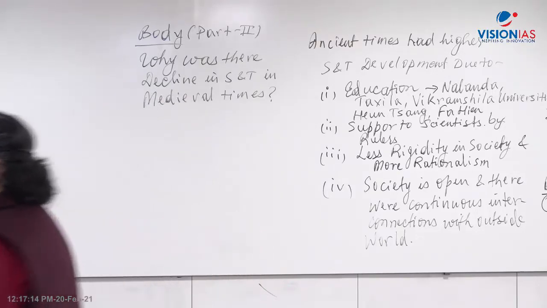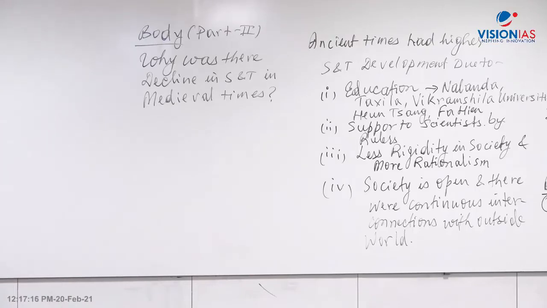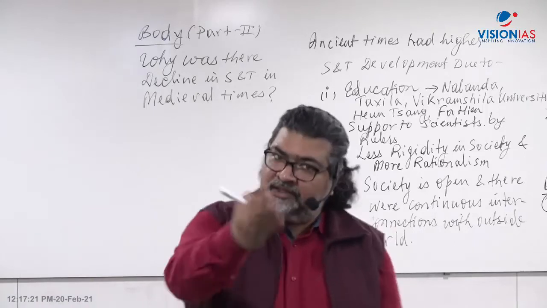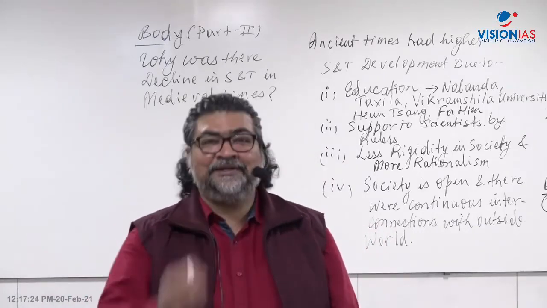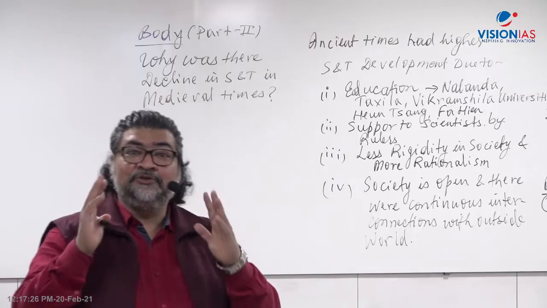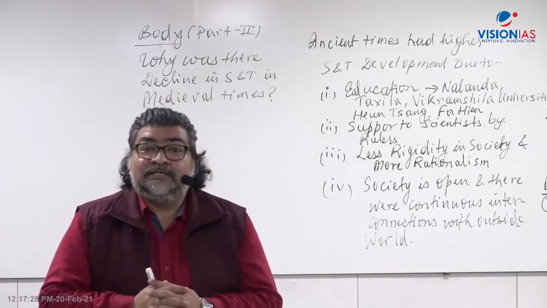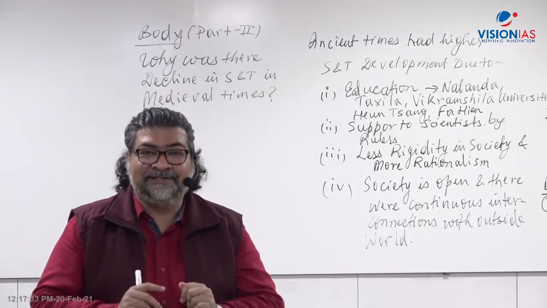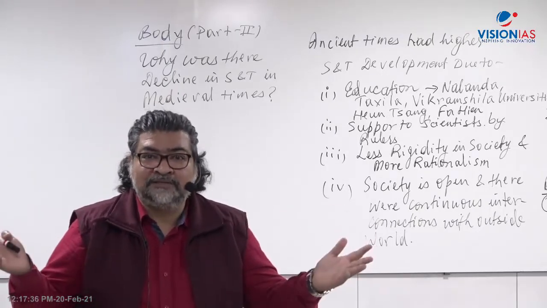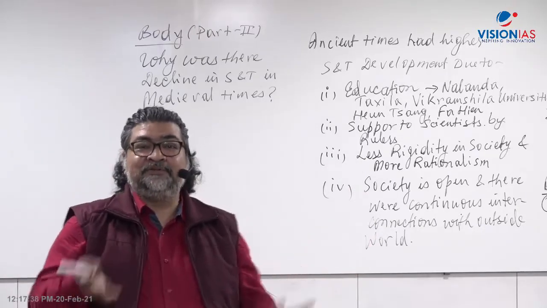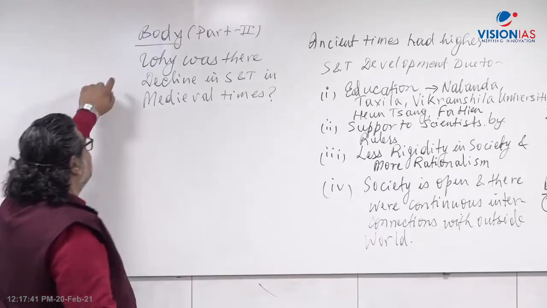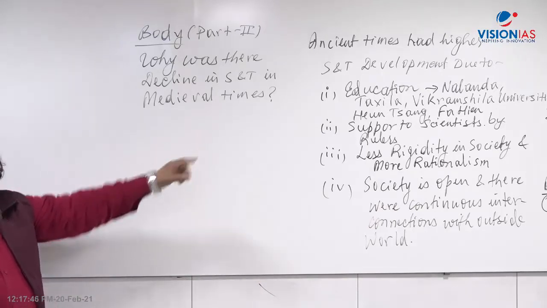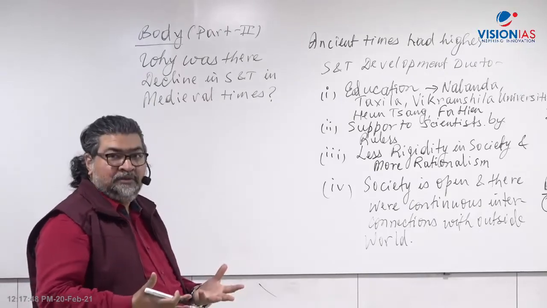So when you talk about decline here, what comes in decline form? You all have written there, given the points. You all have done very well. I'm just giving you the idea, those who are in the classroom and the silent spectators, right? And they're not writing, they're not typing and they're not sending there. So, sabka saath, sabka vikas. So I'm taking all of them together. So those who have not been able to write, at least they will also get to understand how to write the answer. Today is the first class, so that's what I'm trying to help you out. How you have to go ahead with that.